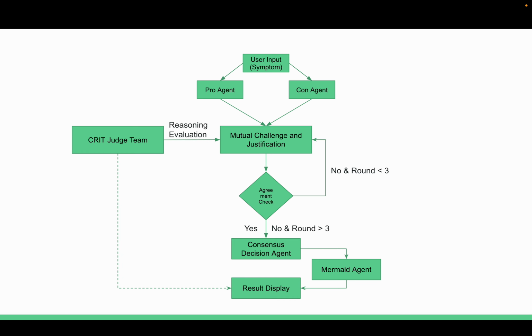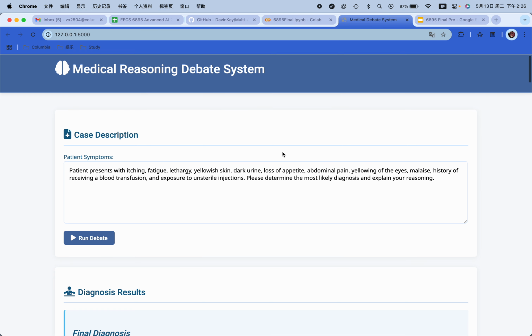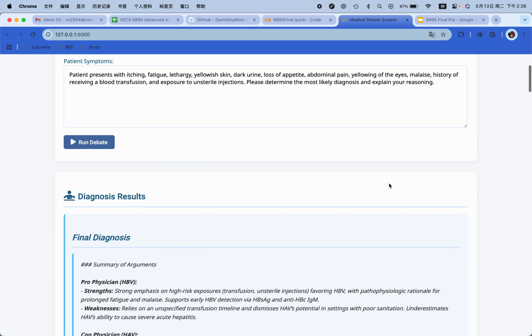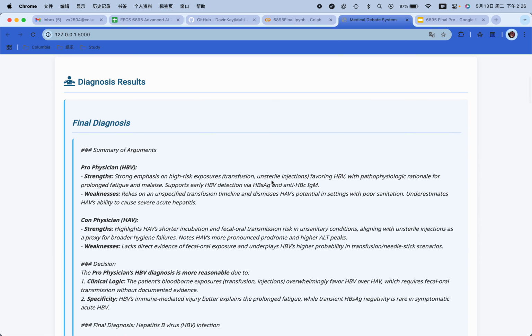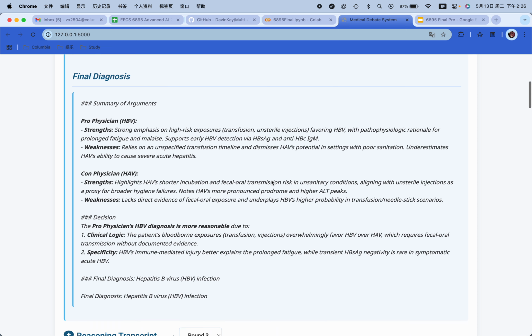So here's a demo of our system. As you can see, there's a case description where you input the patient symptoms, and then you click run debate so that the system takes the prompts and starts to debate. The diagnosis result is the summarization and the final choice of the consensus agent.